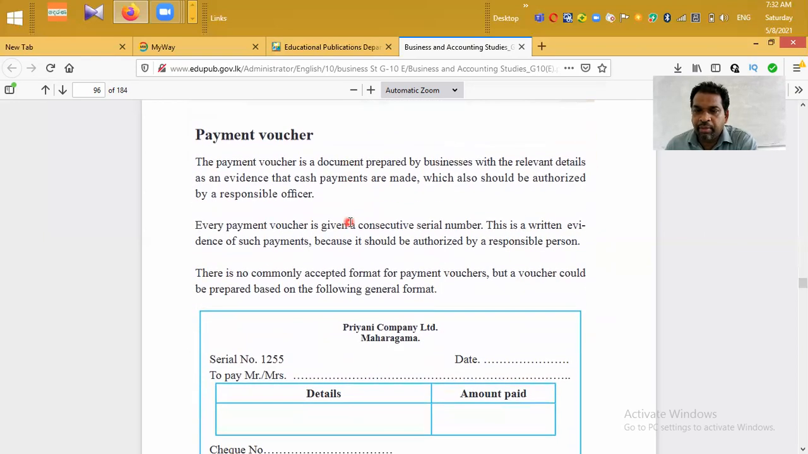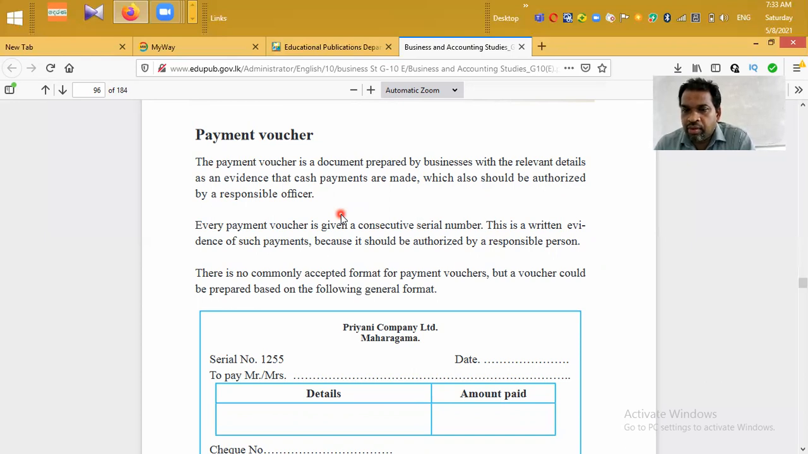Payment voucher. What is a payment voucher? Actually, a payment voucher is a document which is used to take details regarding cash payments. When a business records cash payments in the cash book or cash account, they have to use a payment voucher to take details regarding cash payments. If I repeat the same definition, a payment voucher is a document which is used to take details regarding cash payments occurred during a certain period of time.